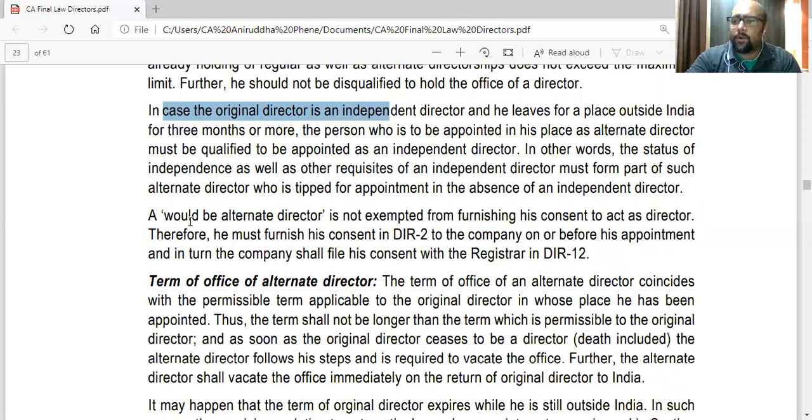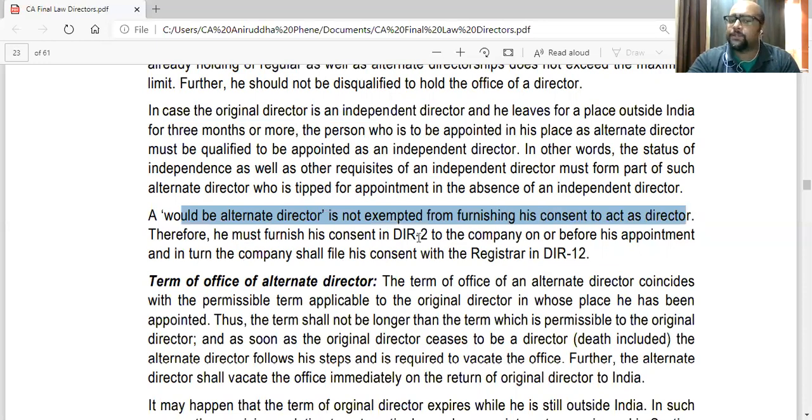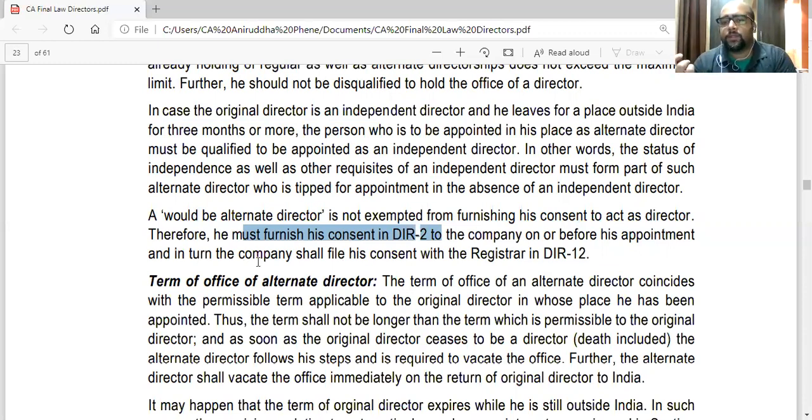Again, any person who is appointed as director has to submit his consent. So even this guy has to submit his consent. A would-be alternate director is not exempted from furnishing his consent to act as director. Therefore, he must furnish his consent in DIR2 to the company on or before his appointment, and the company shall file the consent with ROC in DIR12.